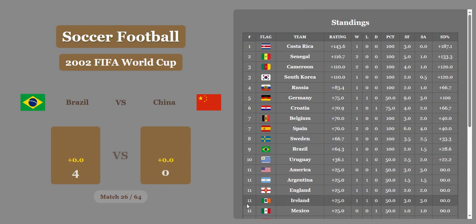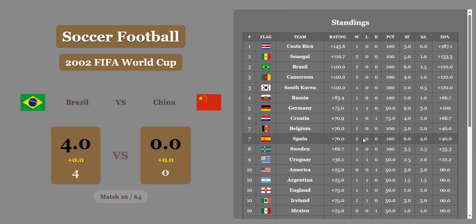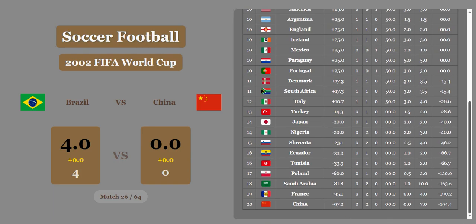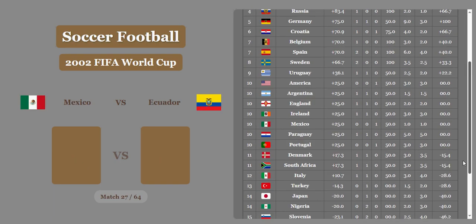Brazil smashes China. That could have been predicted. So that's going to really help them though. That's going to move them into 3rd. They're going to be tied with Cameroon and South Korea now. And China is in last place in 20th. France not looking too hot either.